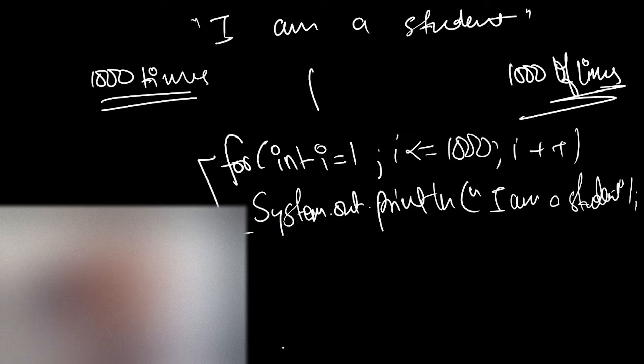I have just compressed it or made it toned down. I can just tone down these 1,000 lines into just 2 lines. That's the magic of for loop. And if I run it, then these 1,000 times it will be printed for sure, and you can have a count and you can see 1,000 times only it will be printed. That's the beauty of the for loop. Okay, so now I have told you why we require for loop. When we need to execute a fixed number of statements for a fixed number of times, there we require a for loop. As simple as that.